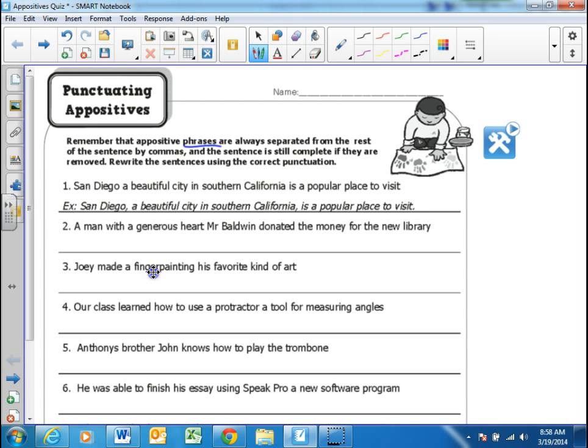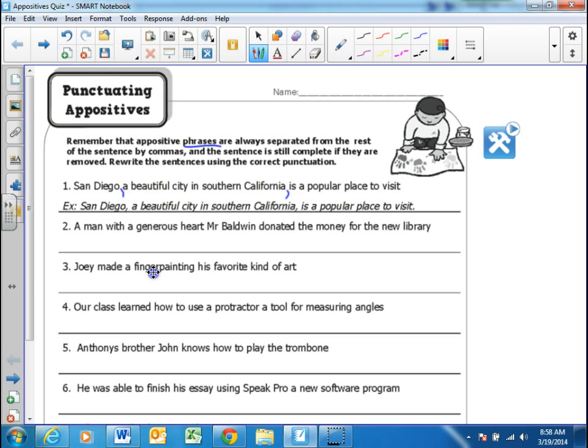So let's look at some examples here. First, look at number one. San Diego, a beautiful city in Southern California, is a popular place to visit. Well, if you read that, it's not written very well because it's missing the commas. There's an appositive phrase in this sentence, and it's right here. San Diego, comma, a beautiful city in Southern California, comma, is a popular place to visit. Now I want you to notice that if I take the words a beautiful city in California out, if I just said San Diego is a popular place to visit, it's still a good sentence.